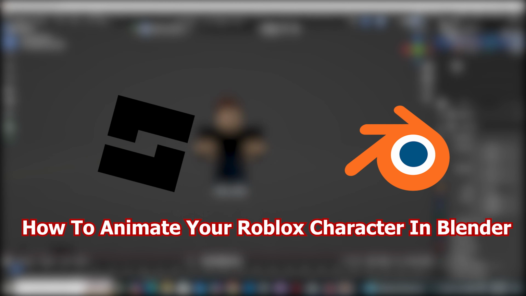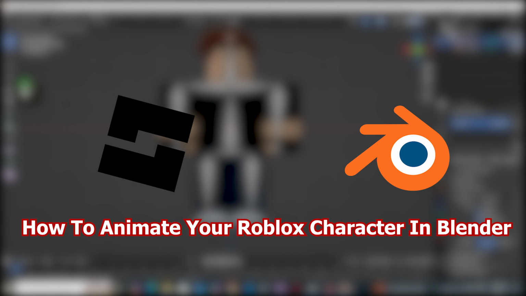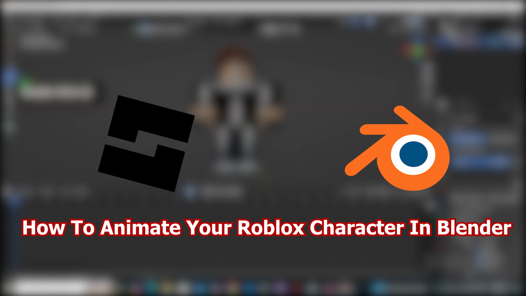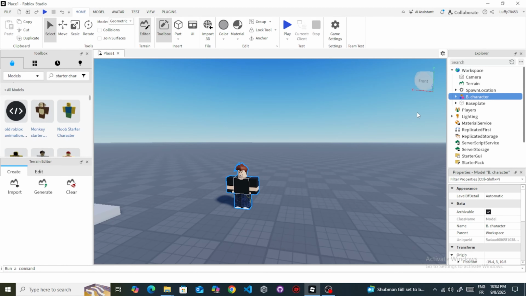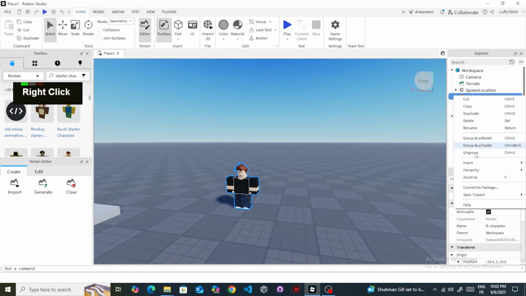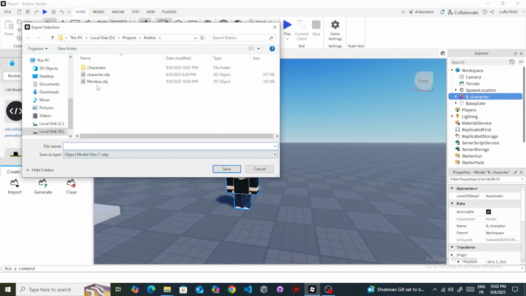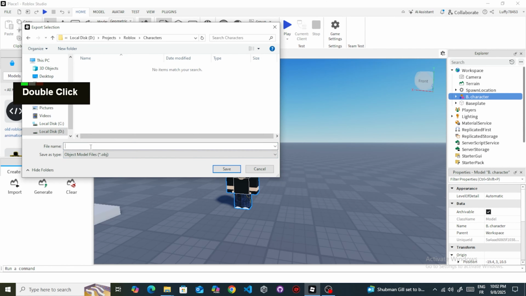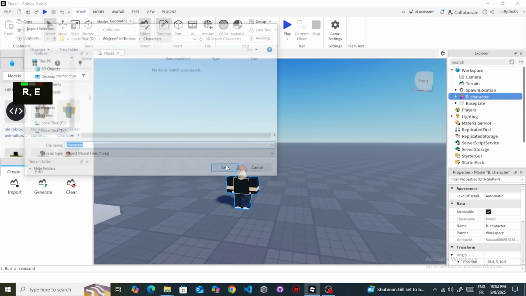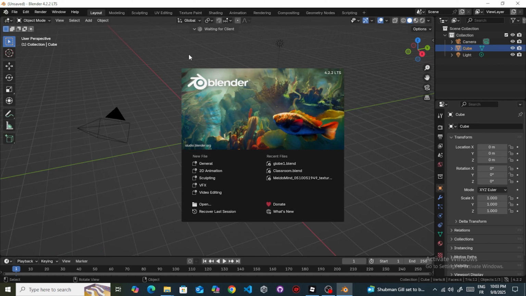In this video, I'll show you how to animate Roblox characters in Blender with simple steps, all in just 3 minutes. First, export the character you want to animate from Roblox Studio. Then import it into Blender.